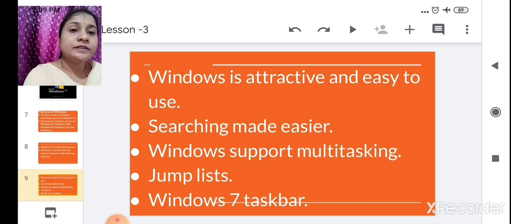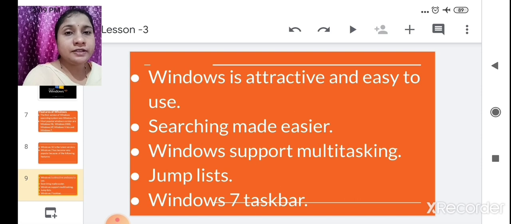Then the Windows 7 taskbar. This taskbar is more flexible and application oriented. Whatever you open in Windows, the taskbar gives you a notification of which windows have been opened.